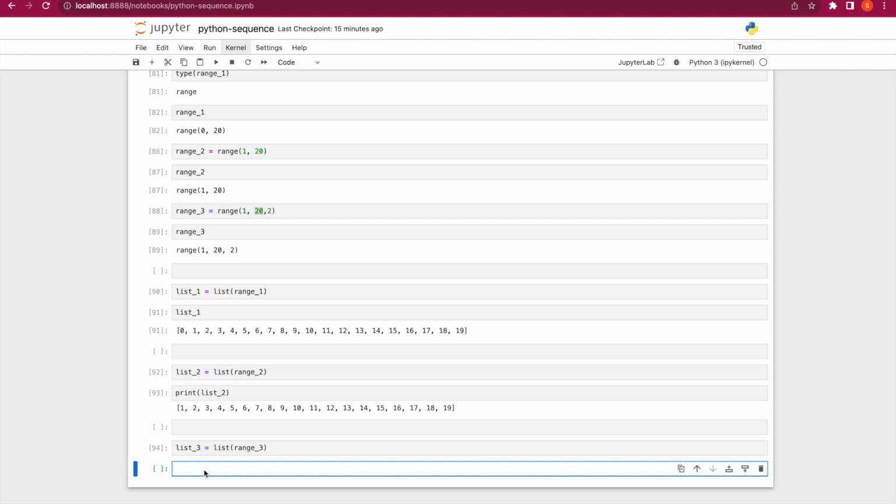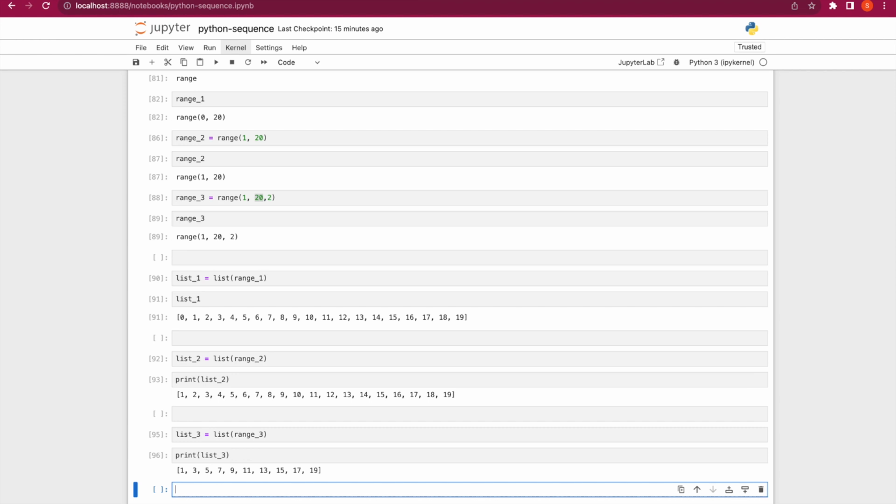So now let's print our list 3. Let me just re-execute this in case I have not executed it. Then print list 3. Right, you can see we have 1, 3, 5, 7, 9, 11, 13, 15, 17, 19, and that is how it works.